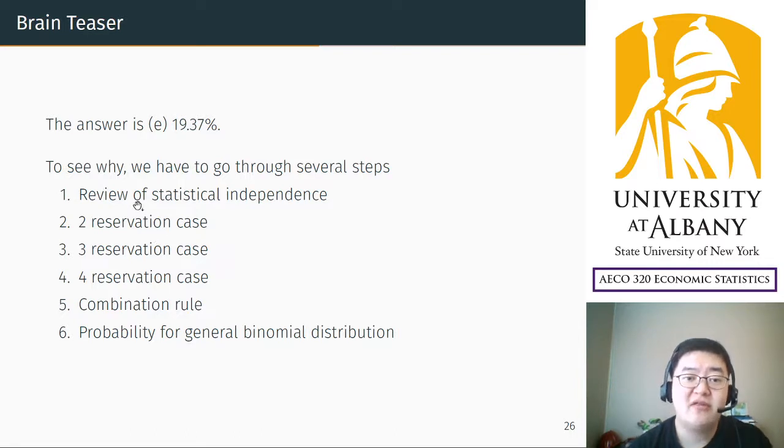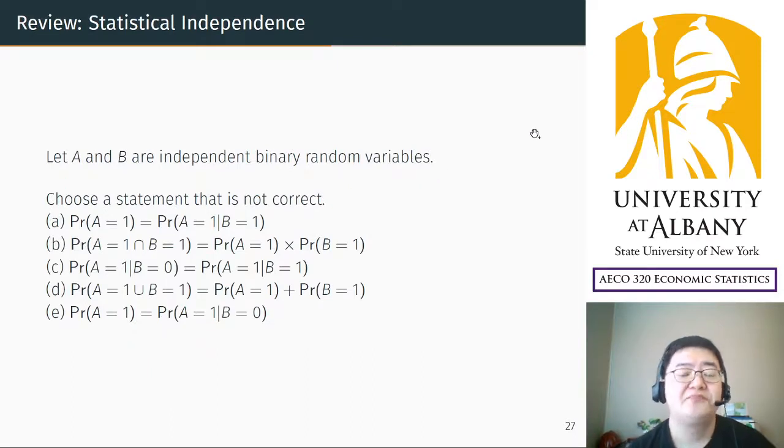The first thing we study is to review the statistical independence that we learned in chapter 2, and this is one of the assumptions for a binomial distribution. So we are going to utilize them. That's one of the key assumptions. Remind yourself of statistical independence.